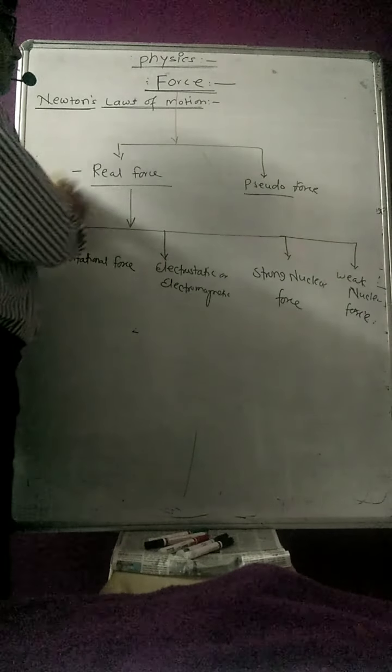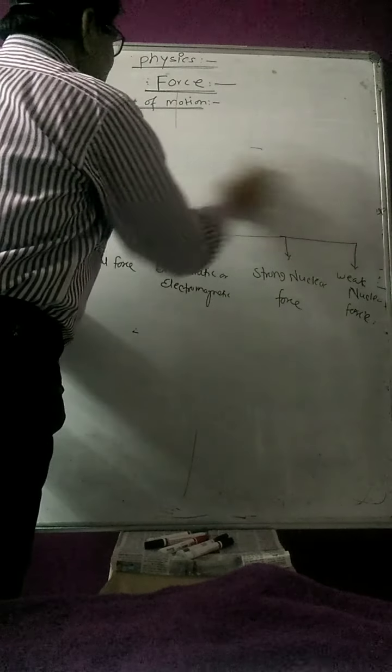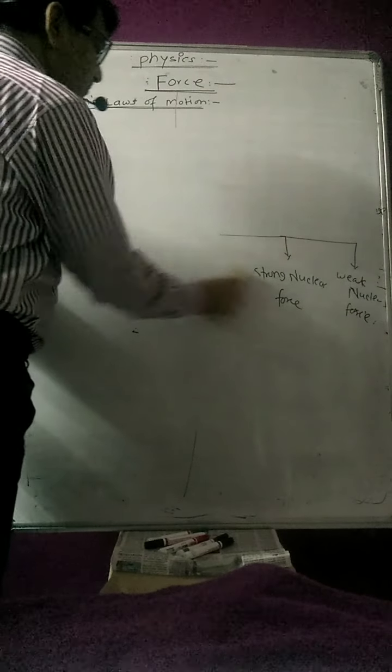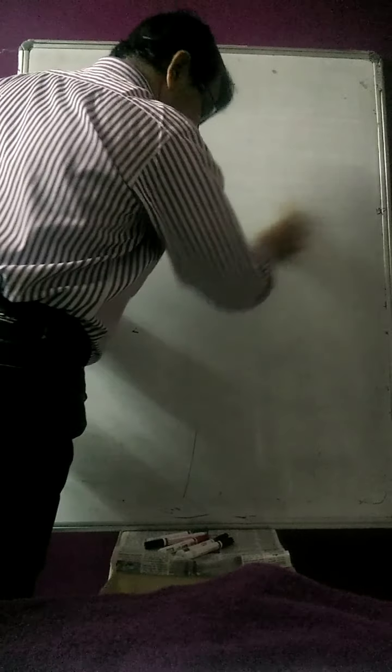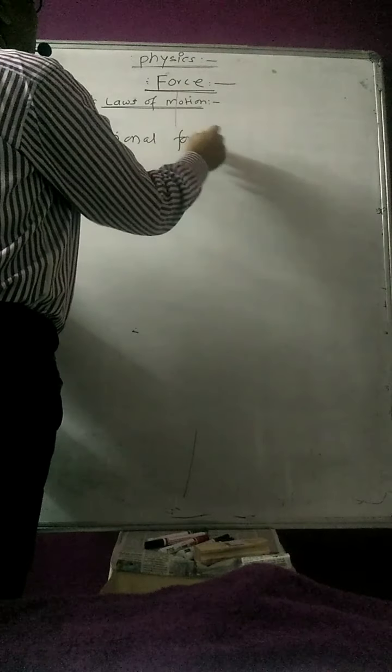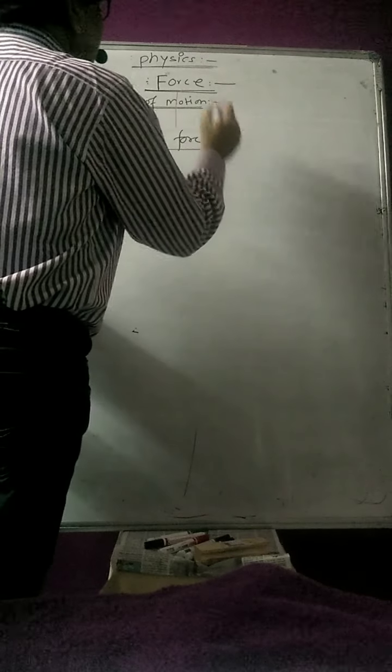Now we can come to the points one by one. Sir, what exactly is that gravitational force? What are the characteristics of that force, and what exactly is going to happen from it? Now see here, what is a gravitational force? I have already explained that any 2 bodies having some mass will have a gravitational force.